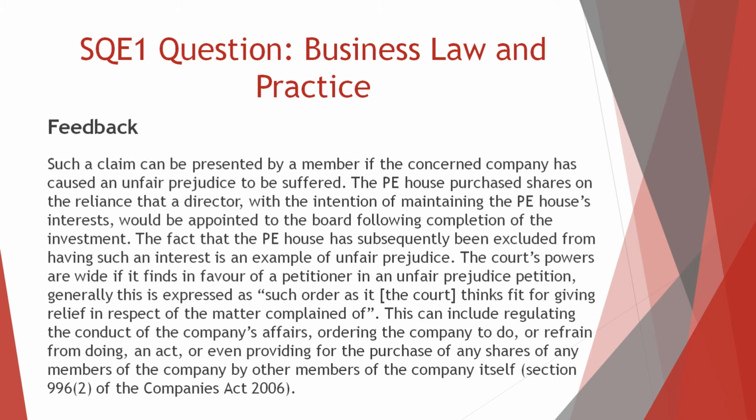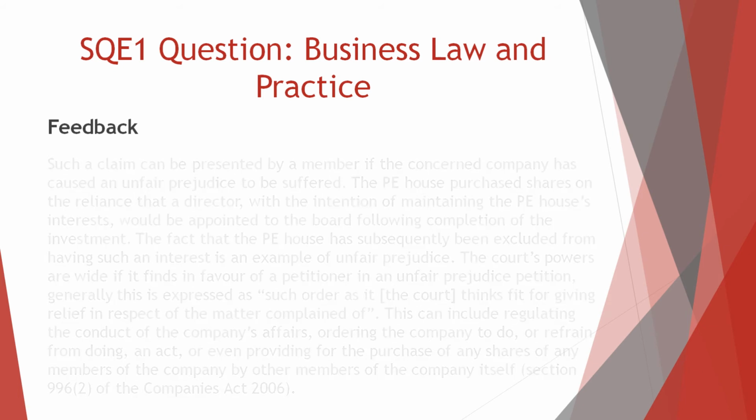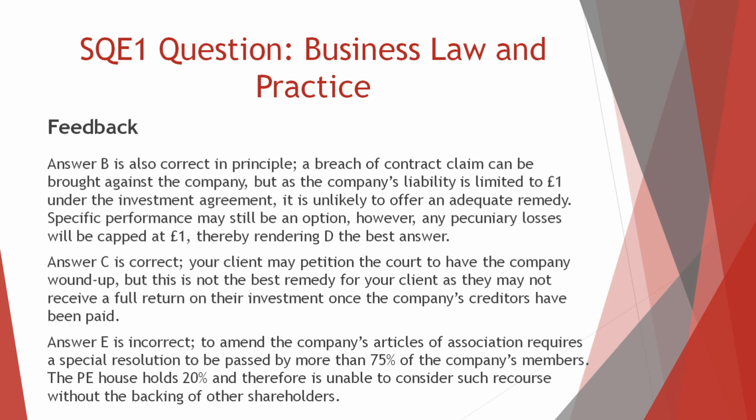The court's powers are wide if it finds in favour of a petitioner in an unfair prejudice petition. Generally, this is expressed as such order as the court thinks fit for giving relief in respect of the matter complained of. This can include regulating the conduct of the company's affairs, ordering the company to do or refrain from doing an act, or even providing for the purchase of any shares of any members of the company by other members or by the company itself. Section 996, subsection 2.